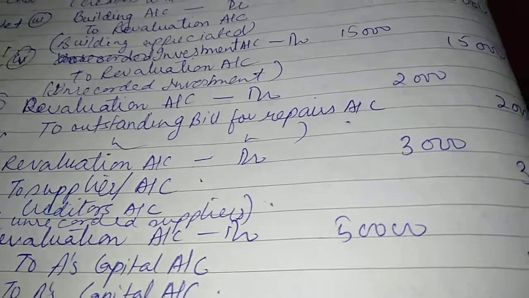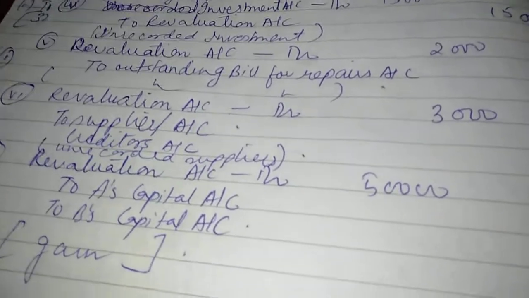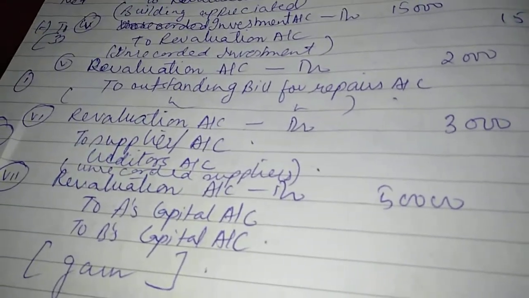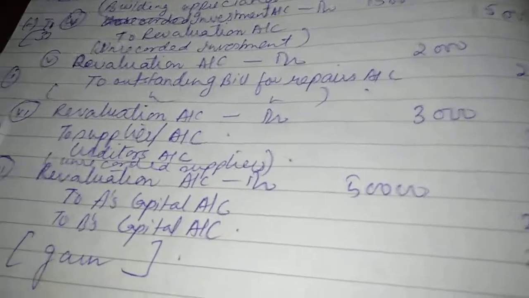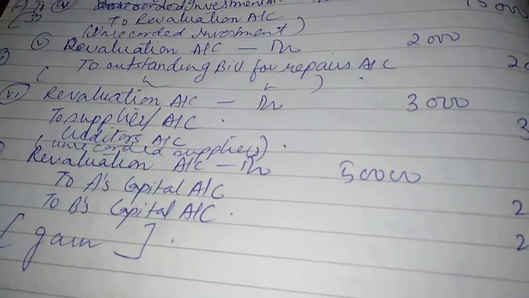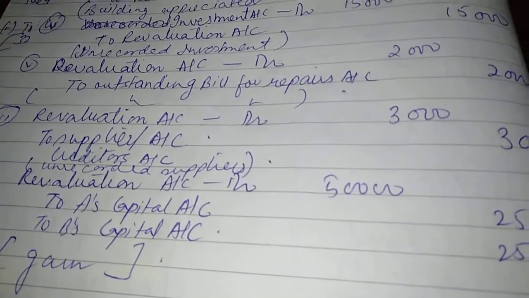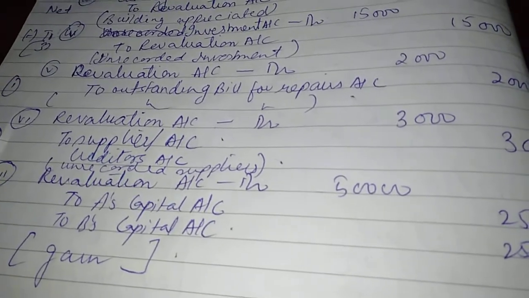Revaluation account debit to outstanding bill for repair account 2,000. Next, your creditors have increased, suppliers have claimed more, means creditors increased. So again liability increased, so your entry will be revaluation account debit to suppliers account 3,000.